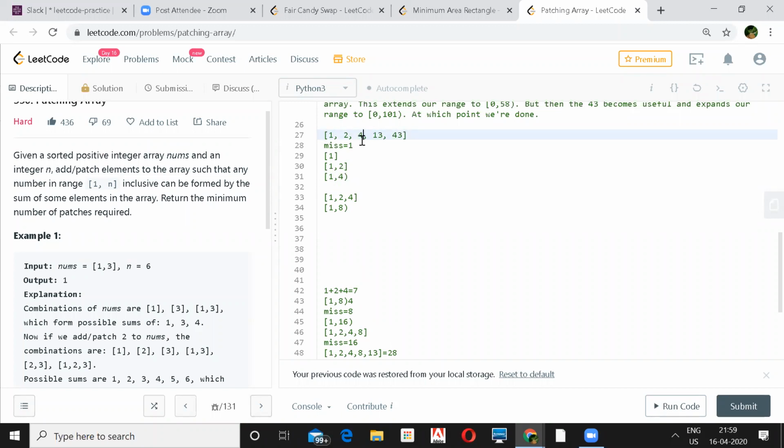No, he is asking why. Okay, but in that case also, 1 plus 2 will make it 3. So I would actually not add 3 because you can already generate 3 based on that. Yeah, you can generate 3 already from the array. I think before adding to the array, first you have to check whether we can form that number or not. Right. But then we want to minimize the number of patches as well, right?